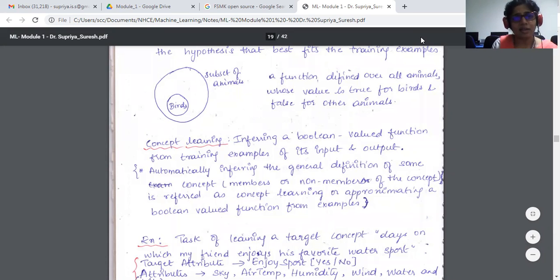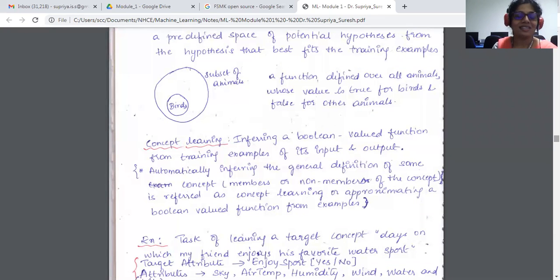Okay, let's see an example to understand in more detail what exactly concept learning is about. Let's just consider that all of our friends have decided to go out and play water sports. So we're going to Wonderla. Each and every one will now come up with the set of instances that they have, and they will say, oh, today is so sunny, it is going to rain, or it is too humid. Students will have their own reasons, right? So we'll come up with the instances, and we'll see whether I can go ahead and play water sports today based on the instances that I have or not.